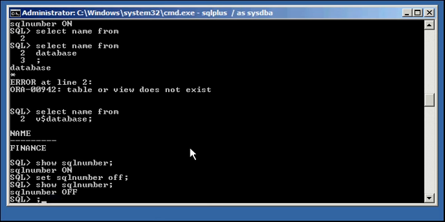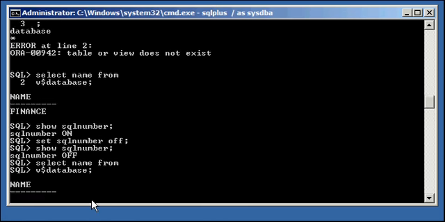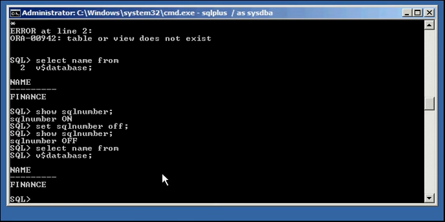So now when we do a select name from, even though we didn't include a semicolon to indicate to SQL*Plus that we're ready for our SQL statement to be executed, it did not show us number 2 like it did up here. It just gave us our SQL prompt back, which can be confusing. So we just type in a semicolon because we know that we need to finish our statement, and it executes. Even though the semicolon was omitted here, and by default it would give us a number saying, hey, continue your statement, it doesn't matter. It's still going to show us the SQL prompt because we turned off SQL number.